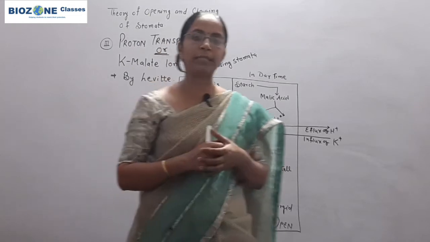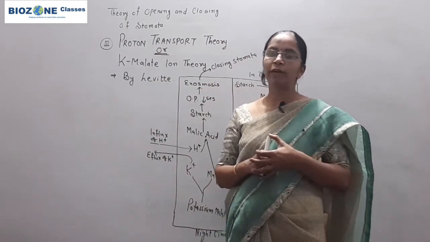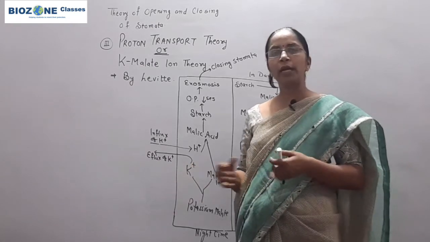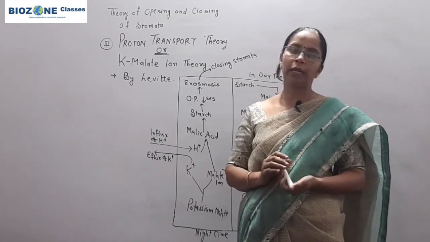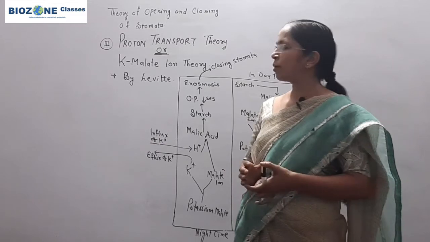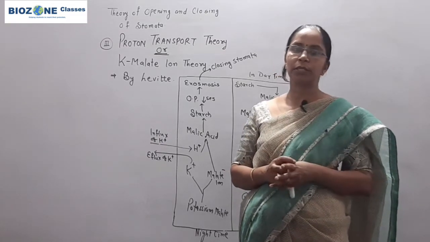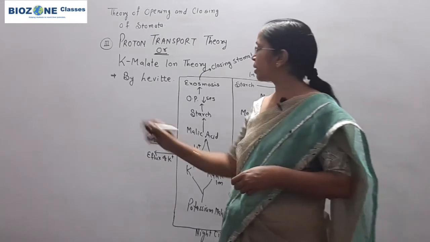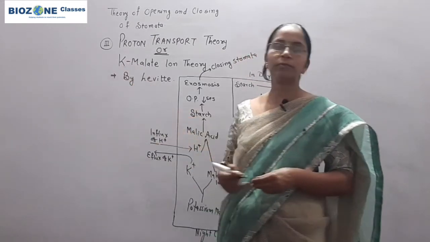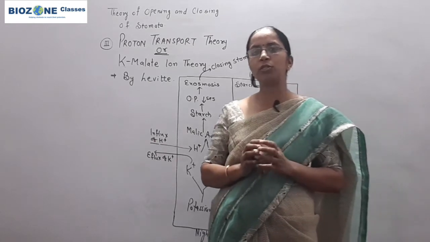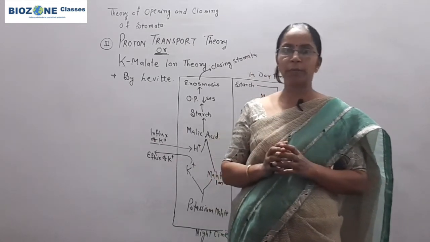If you go through the last year question papers, you will find one most common question: which among the following ions is responsible for opening and closing of stomata, or the ion which is mainly present in accessory cell or subsidiary cell. For that you remember the potassium ions are the ions responsible for the opening and closing of the stomata. So remember this part very well.